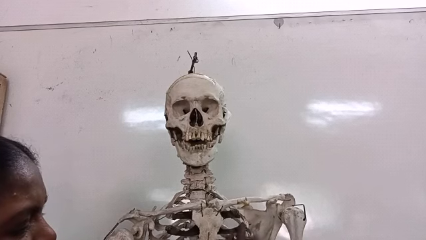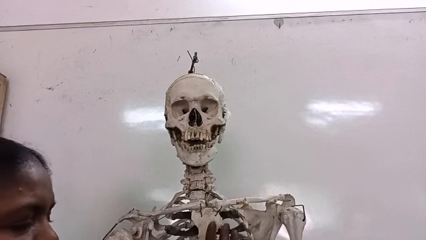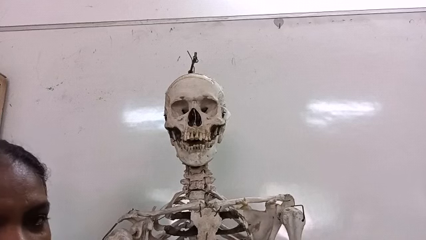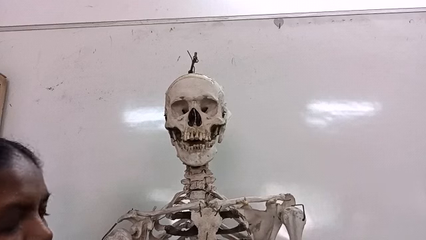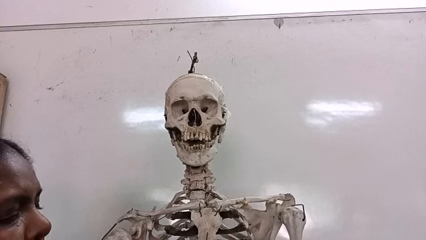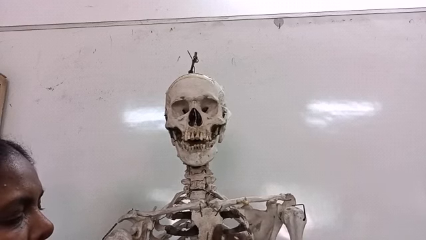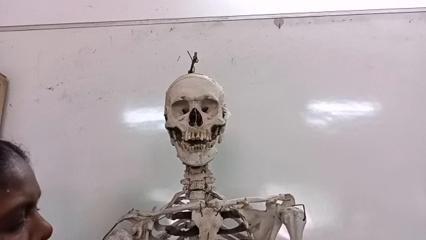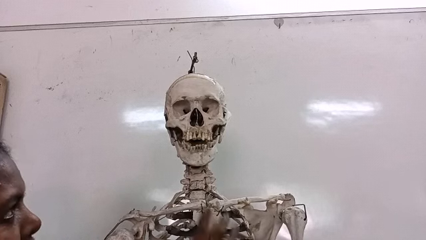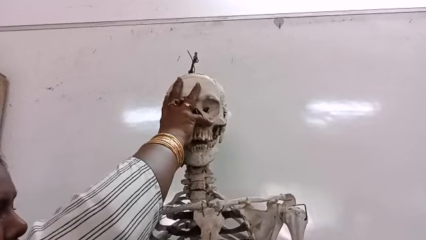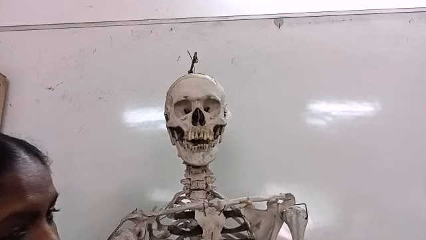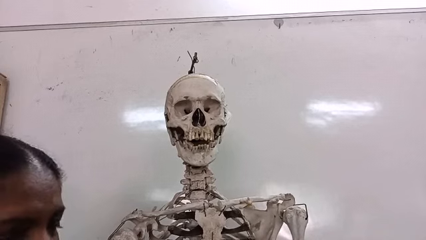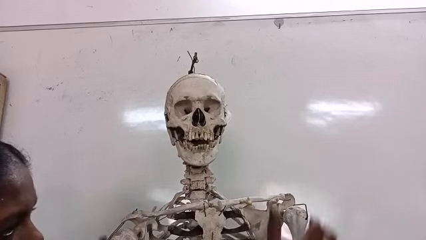And this portion, why is it black in color? Because this part is made up of cartilaginous bones. That is why we cannot preserve cartilaginous bones like this, so we are joining them with a steel plate. Okay, cartilaginous bones. So we have seen the axial skeleton: skull, vertebral column, then rib cage. Next we are going to see the appendicular skeleton.